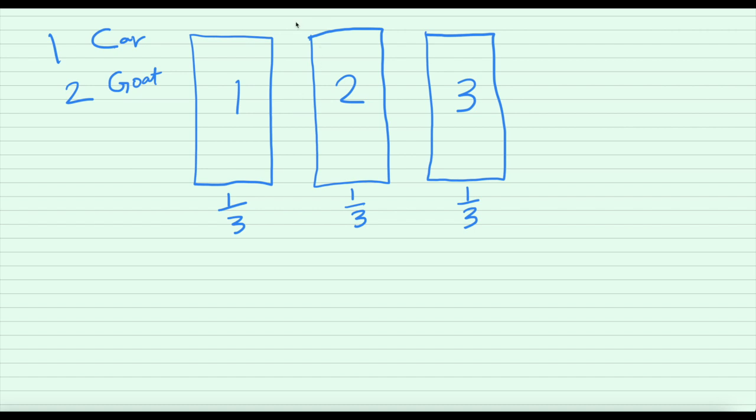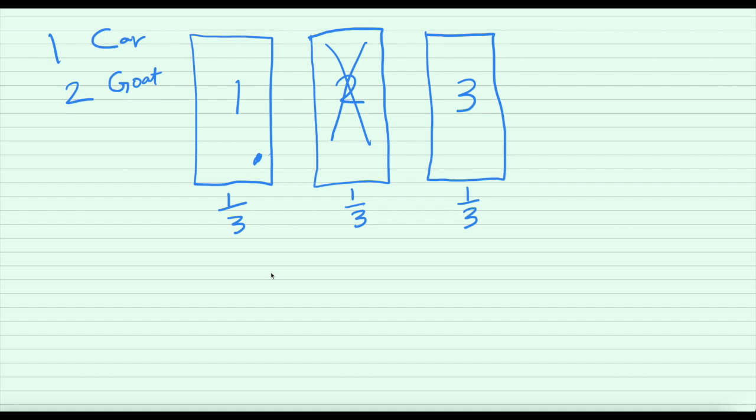Now let's say the game show host says, okay, behind door number 2 there is no car. And let's assume that we had initially chosen door 1. So we had initially chosen 1, then the game show host says, behind 2 there is a goat. So now, what is the probability that there would be a car behind door 1, and the probability that there would be a car behind door 3? Well, now let's look at it systematically.